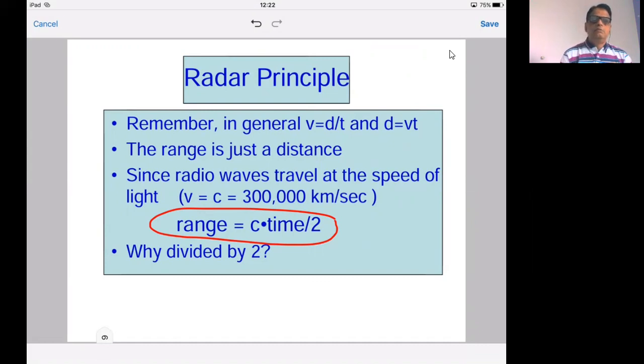This is the simple principle on which the radar system works.